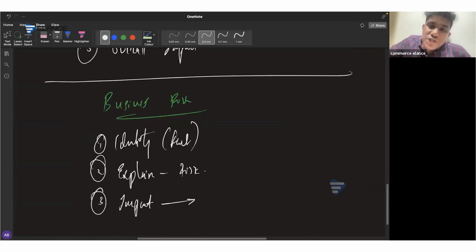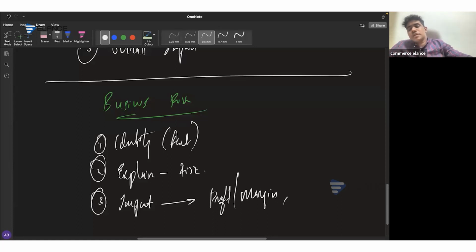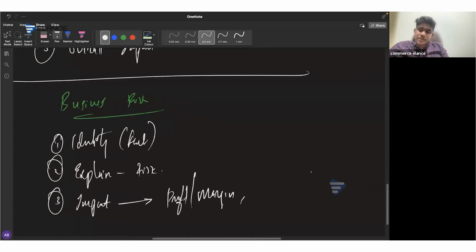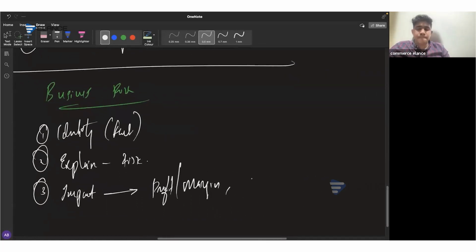But instead of mentioning the impact of this risk on financial statements, we will be mentioning the impact on the company's profit or on the company's margin. Plus, we need to show the impact that will be created over the revenue or on the company's reputation. Then on the company's brand name.